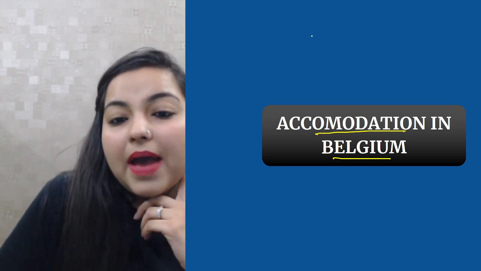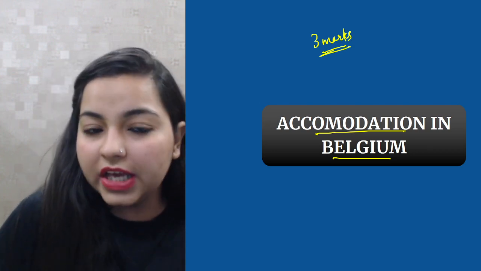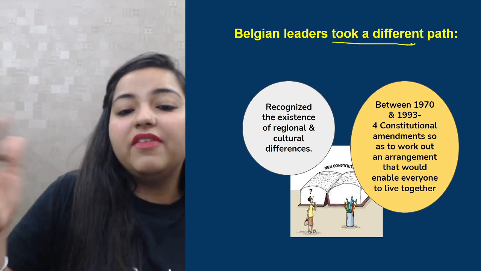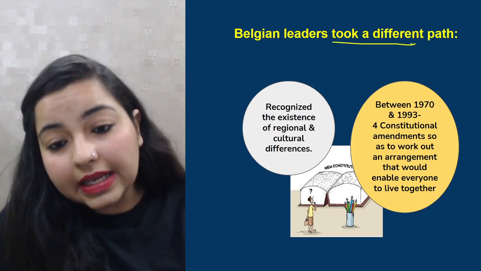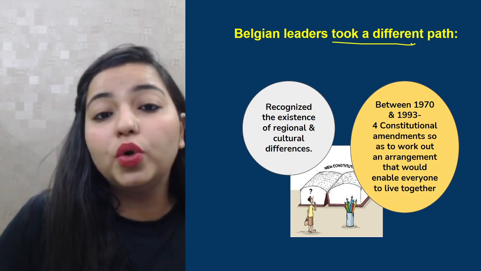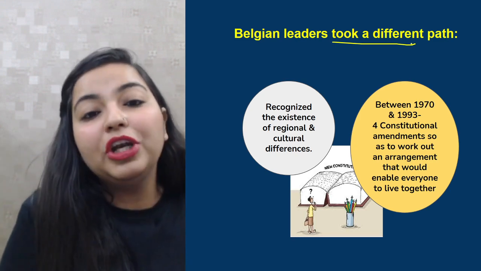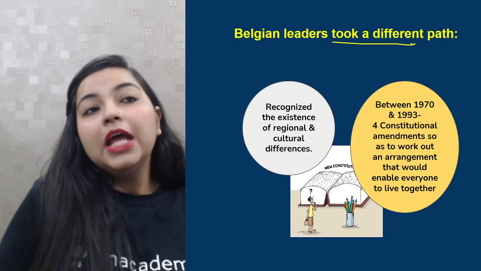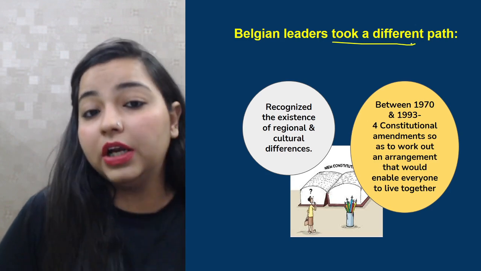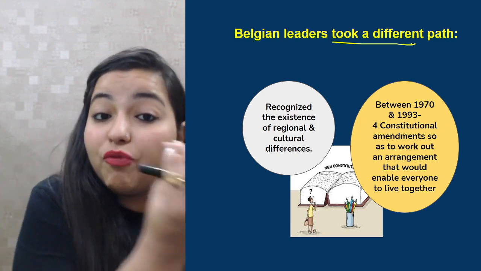So even this can come as a 3-marker question in the paper, asking how did the Belgian people solve its problem. Okay. So the Belgian leaders took altogether a very, very different path. They recognized that there was existence of regional and cultural differences. They understood that there were different regions and different communities. Different communities had different cultural preferences. Now their cultures, their traditions, their rituals were different, and it was very, very difficult for all of them to actually abide by the traditions and cultures of one particular community.